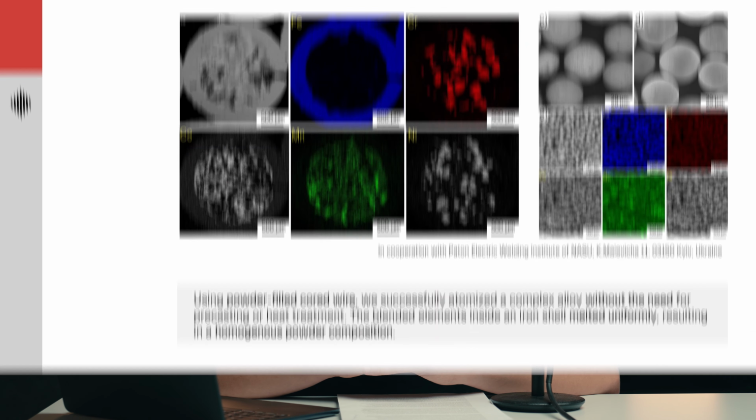If we are having wire, that is the best case scenario. Wire is the easiest form for continuous ultrasonic atomization. In this case, with our partners from Ukraine, we created a novel alloy, but without precasting, drawing, and heat treatment.